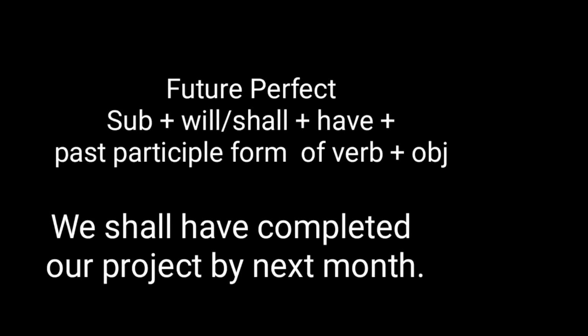Now future perfect tense. When do we use future perfect tense and what is the structure of it? See, suppose if you are going to finish some work and you are giving assurance that work will be completed in future only, and at the same time you are giving assurance that you will complete the work in given period of time, right? In such cases you have to use future perfect tense. What is the structure of it? Subject, will or shall, then have, then past participle form of verb, that is V3, and then object.